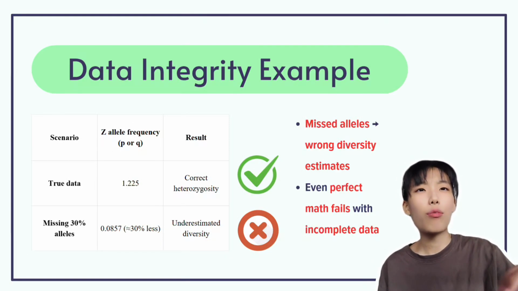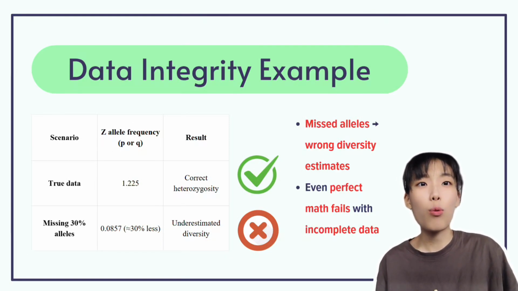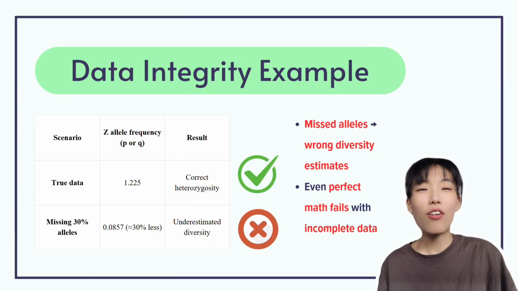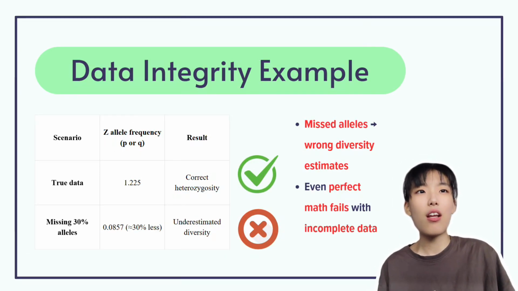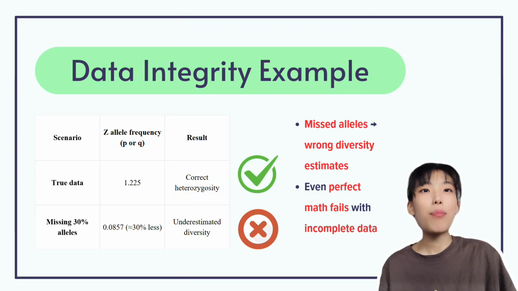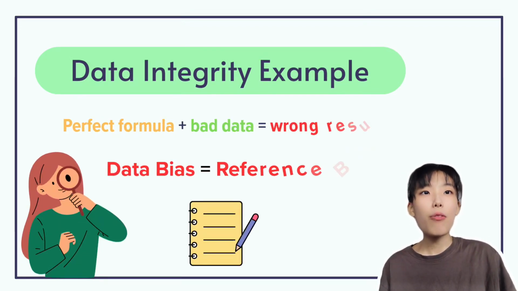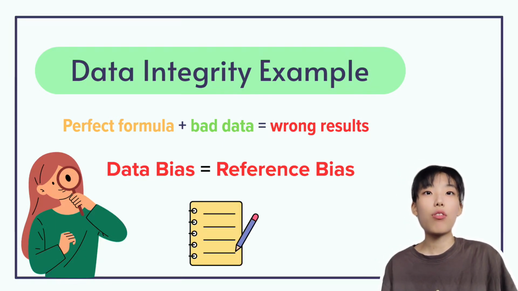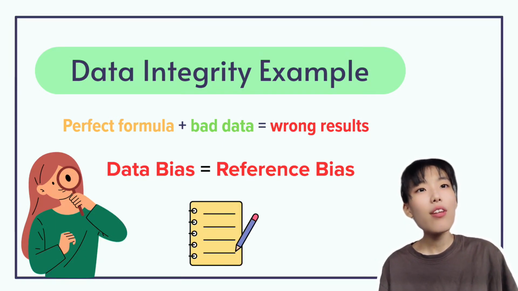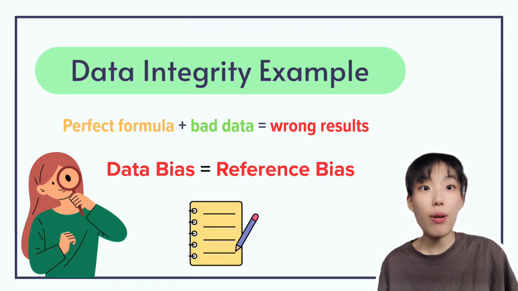If the sequence's reference missed 30% of those alleles, our results would be completely off. We'd underestimate diversity, even underestimate disease risk. What this paper really says is, even perfect formulas can give us wrong answers if the underlying data are incomplete. And the completeness depends on the reference genome.